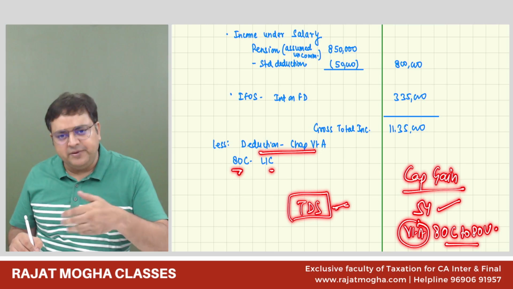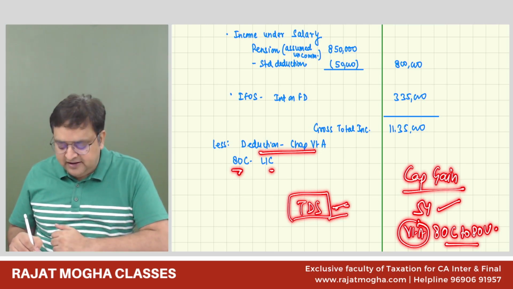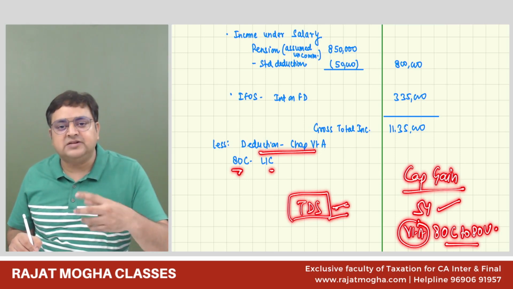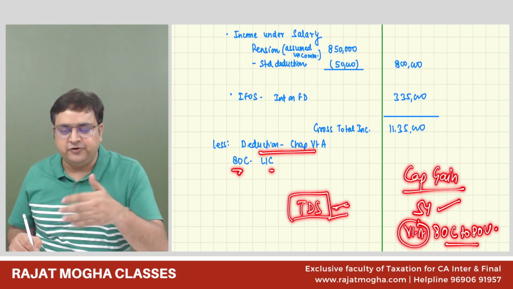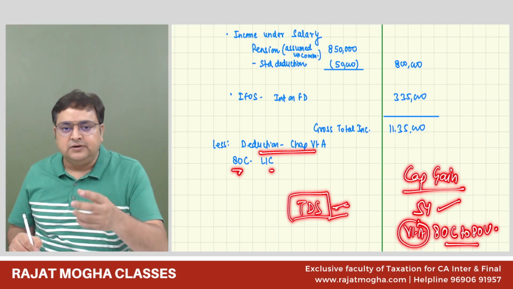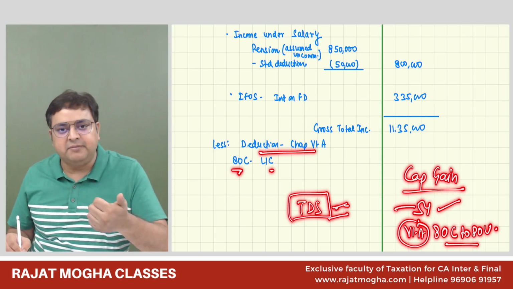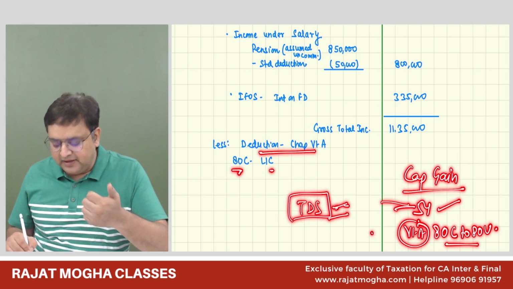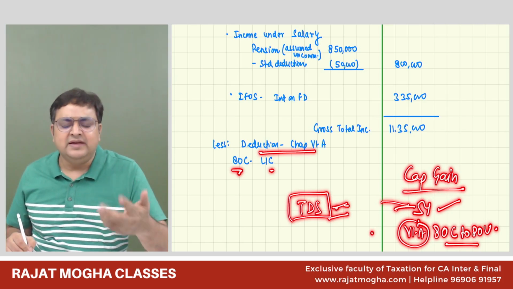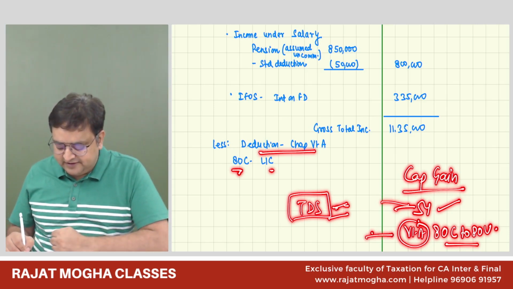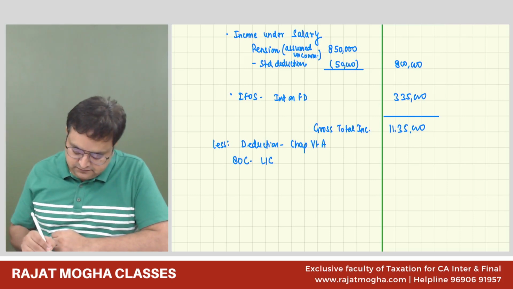So don't worry, we have so much time right now, so over a period of time you'll be able to retain it. And in the TDS chapter also, after 2-3 classes, I will ask you to make a chart. In the class itself, I'll ask you to make a chart. Once you make a chart for yourself, you will keep on revising that chart. So there are 3 chapters where I would like you to remember the section numbers: capital gain exemptions, only exemption sections, 54, 54B, 54EC, 54F, 54D, chapter 6A, and TDS. Only 3 chapters.